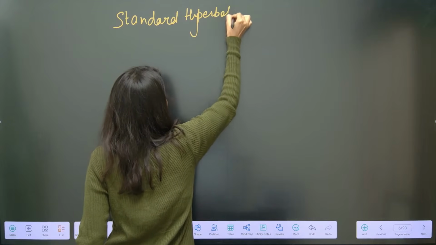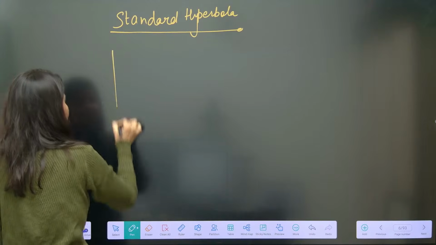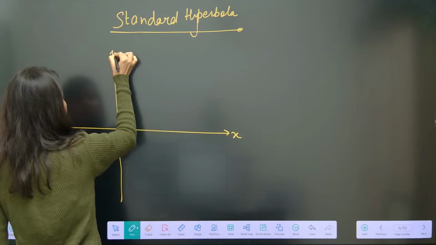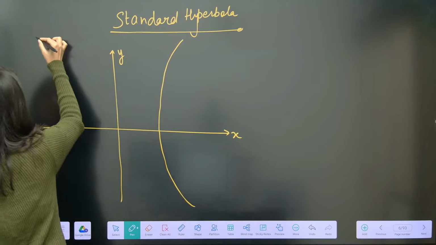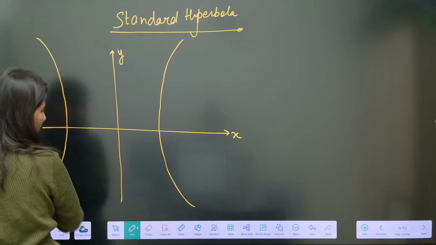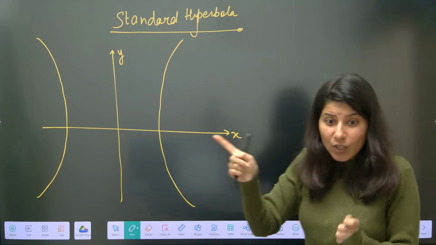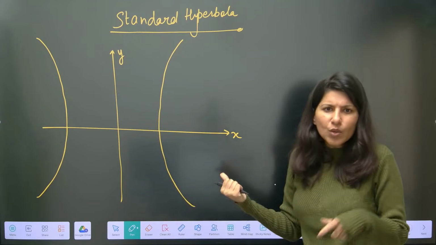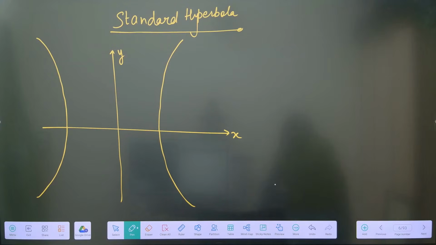So this is your very first, this is x-axis, this is y-axis. And this is your hyperbola branch number 1, hyperbola branch number 2. So unlike ellipse, which had only a single branch, in hyperbola what you have is two different branches of the hyperbola.